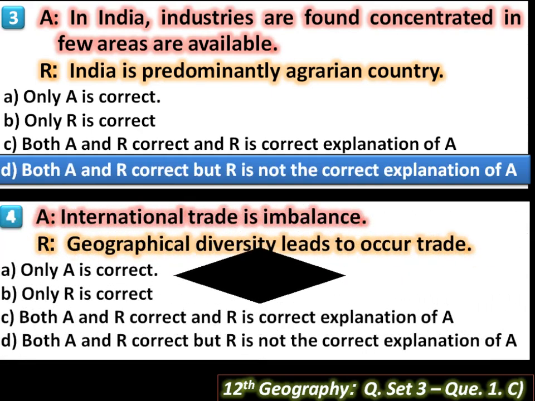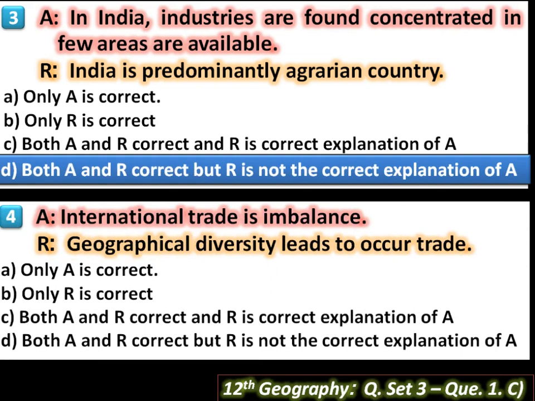Then next, A, international trade is imbalanced. R, geographical diversity leads to trade. Both sentences are correct because due to geographical diversity, various types of production take place in various countries.